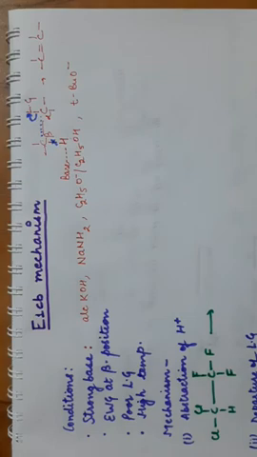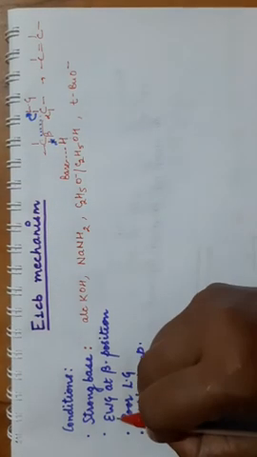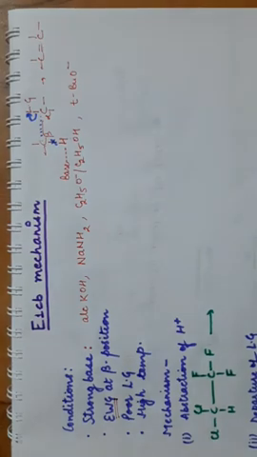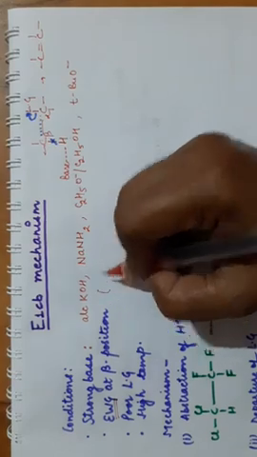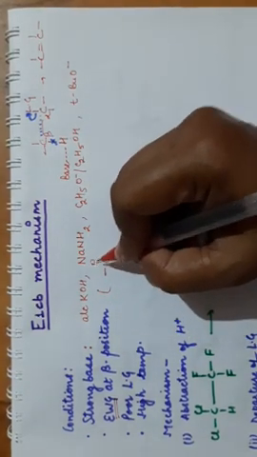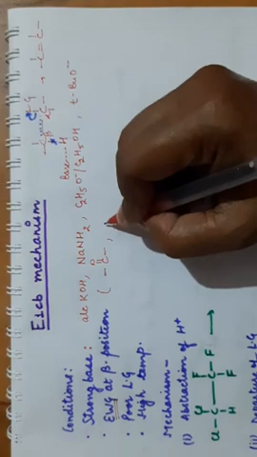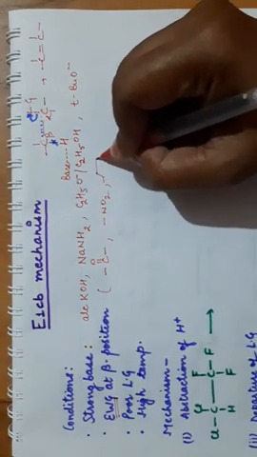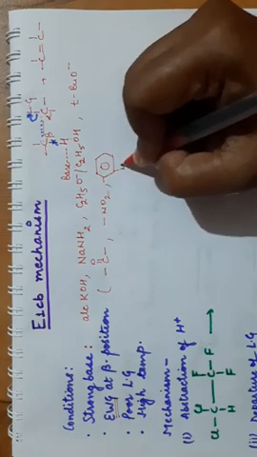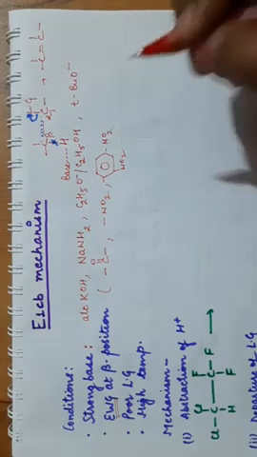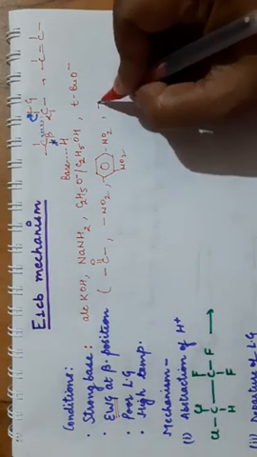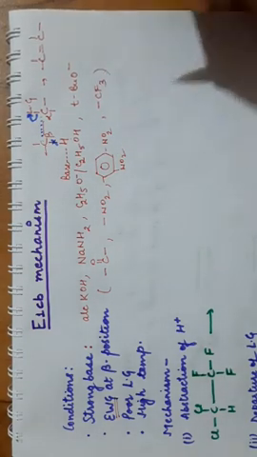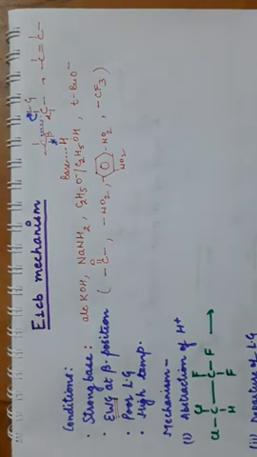Second condition is electron withdrawing group at beta position. So this is the most important condition for E1CB, that there must be an electron withdrawing group at beta position. Now what can be the electron withdrawing group? Generally carbonyl group acts as an electron withdrawing group. Then you can have nitro group. You can have benzene ring, and over the benzene ring again you can have nitro group. So this is a strong electron withdrawing group. You can have CF3. All these are strong electron withdrawing groups. So electron withdrawing group must be present at the beta position.